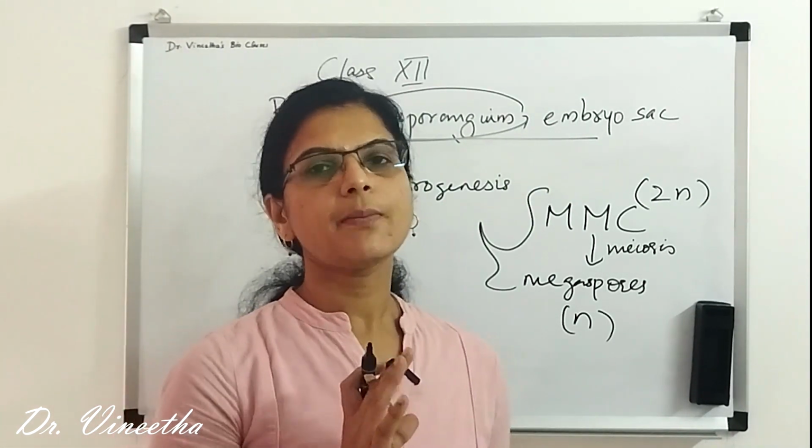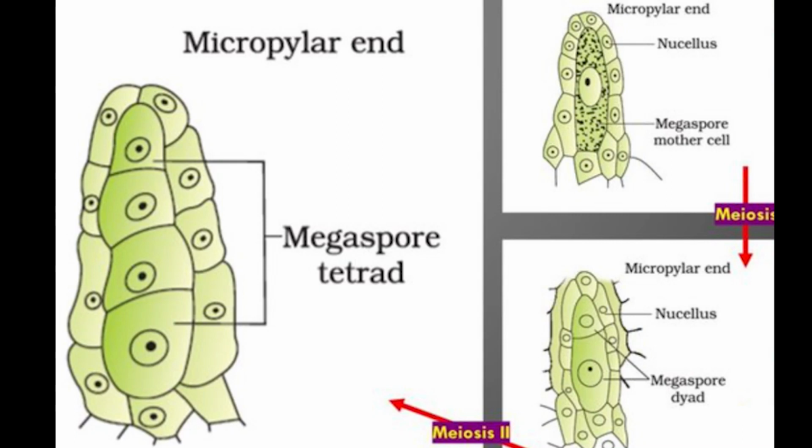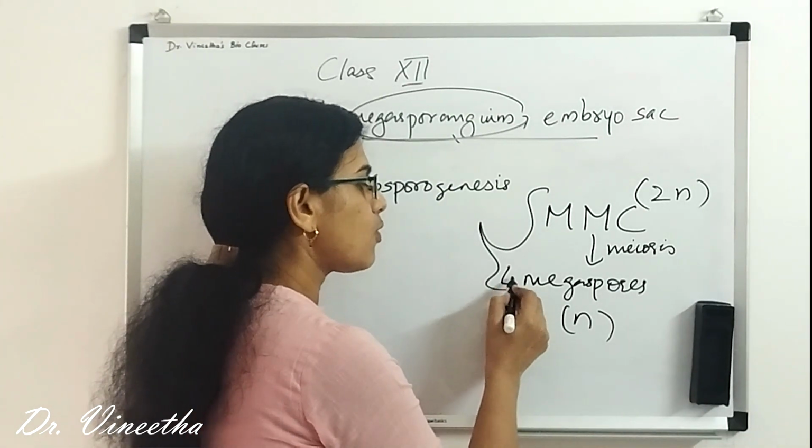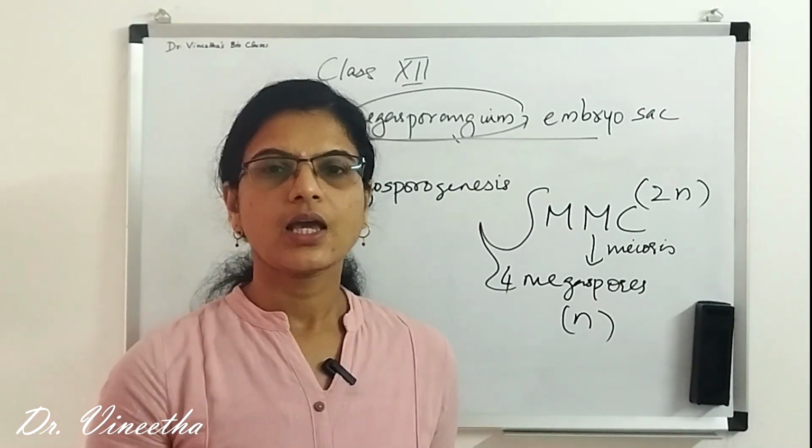So how many megaspores are produced after megasporogenesis? During the process of meiosis, 4 daughter cells will be produced. So 4 megaspores were produced, right?